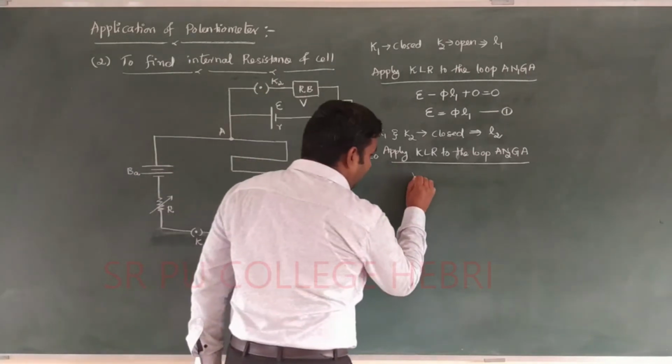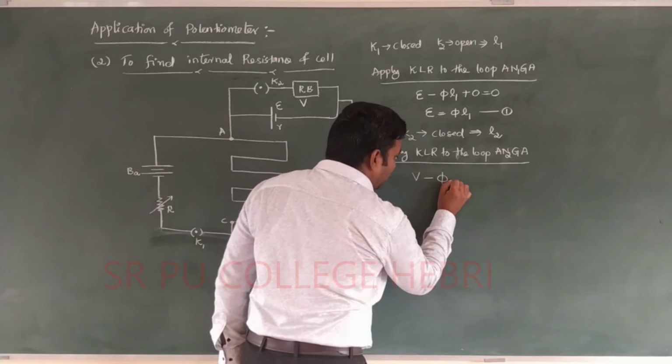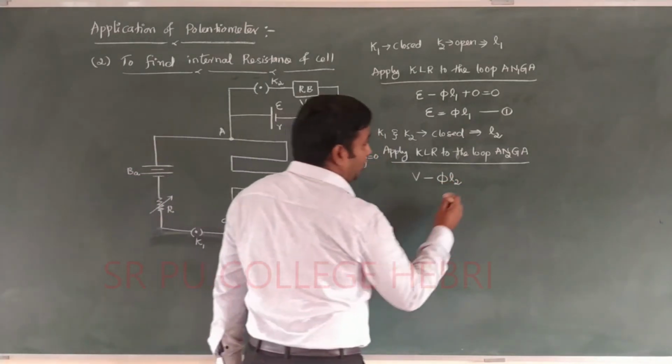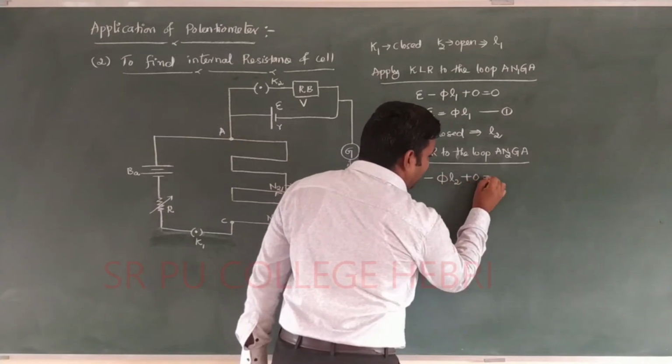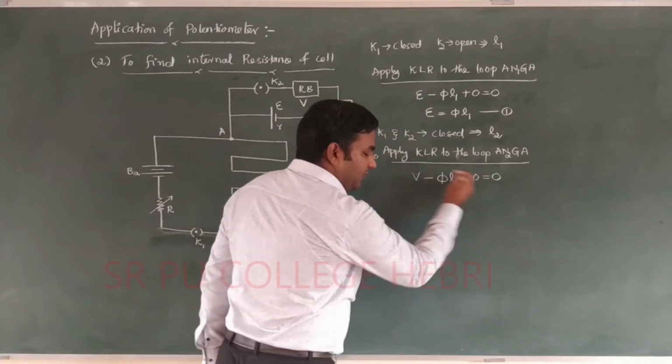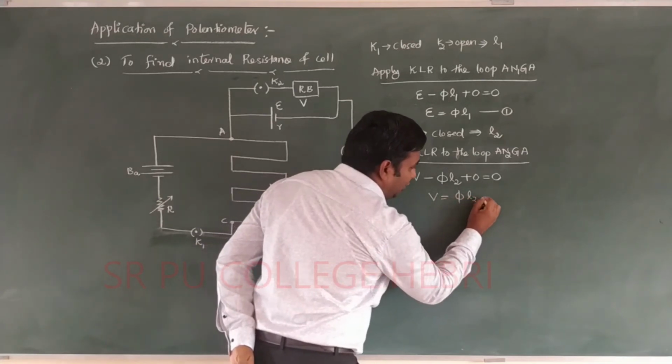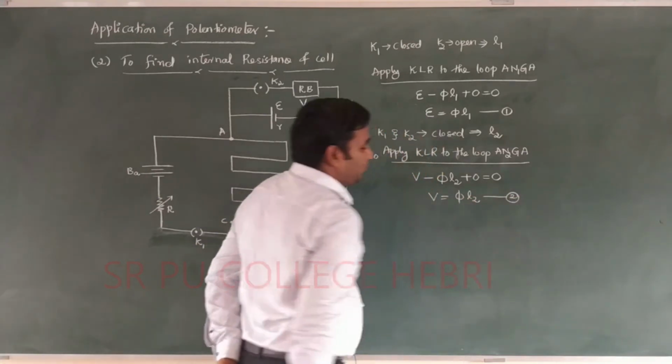That's why V minus pi into L2, according to the working principle of the potentiometer, pi into L2 plus 0 is equal to 0, the energy used by the galvanometer. That becomes V is equal to pi into L2. I got equation number 2.